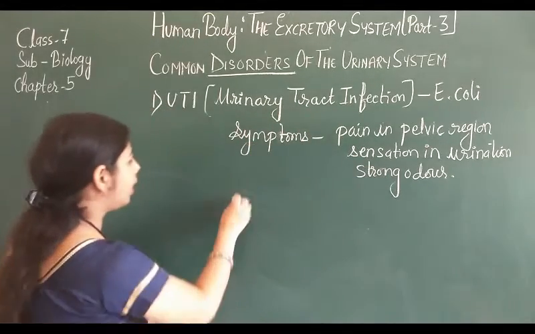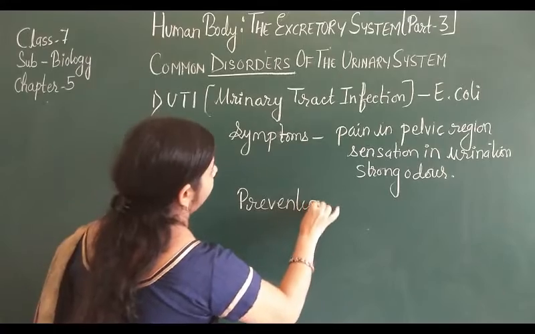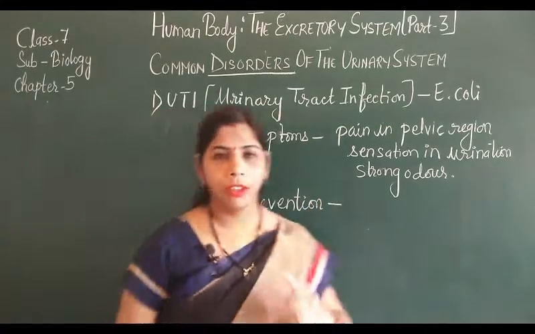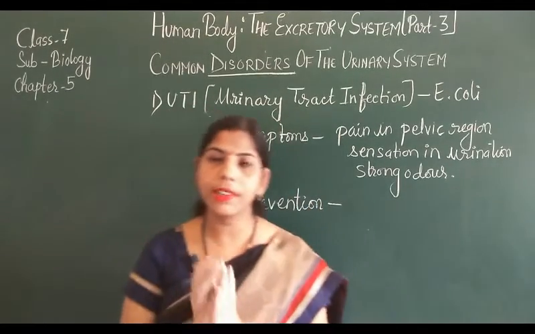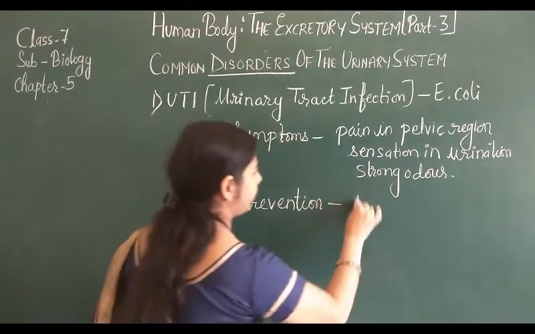Now, how can you prevent this disease? Prevention: first and most important, personal hygiene must be maintained.